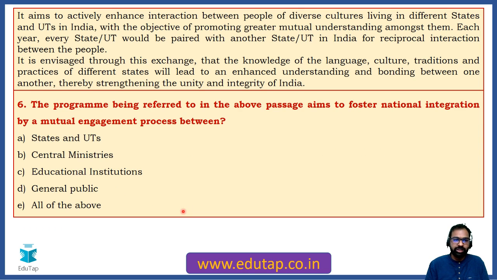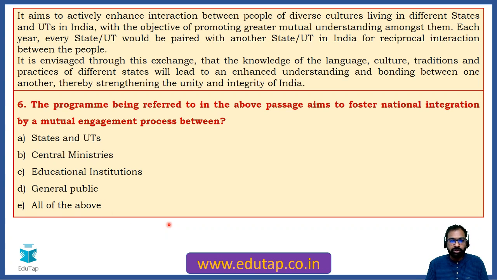Now let's solve question number 6. Question number 6 is saying that the program being referred to in the above passage aims to foster national integration by a mutual engagement process between who? Is it states and UTs? Is it central ministries? Is it educational institutions? Is it general public? Or is it all of the above?